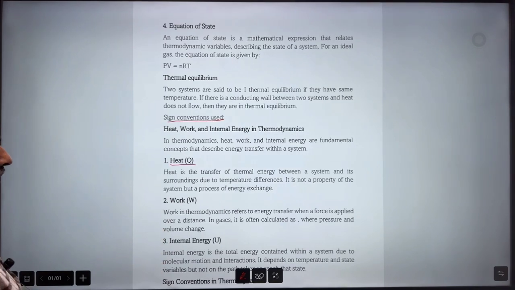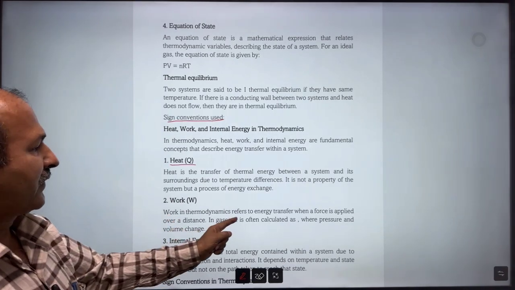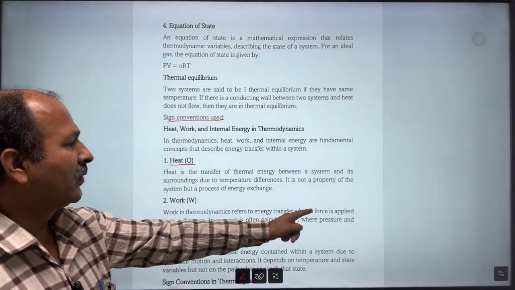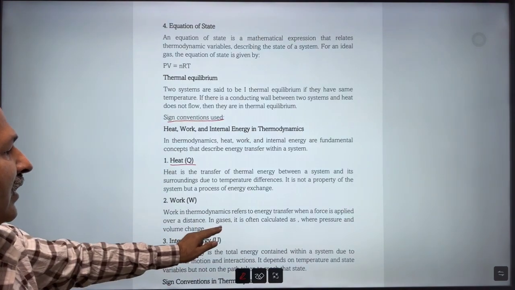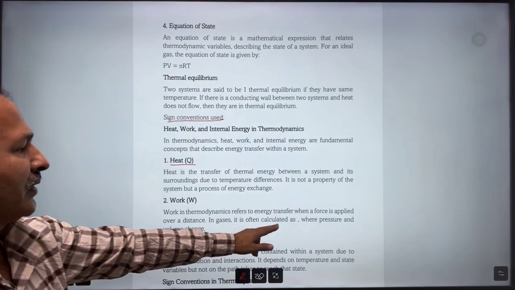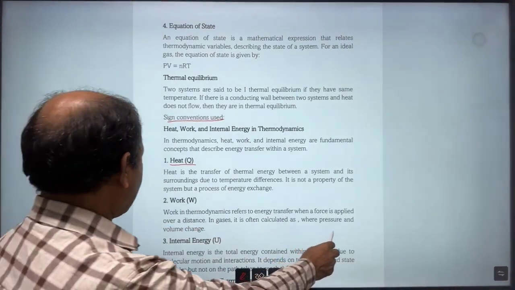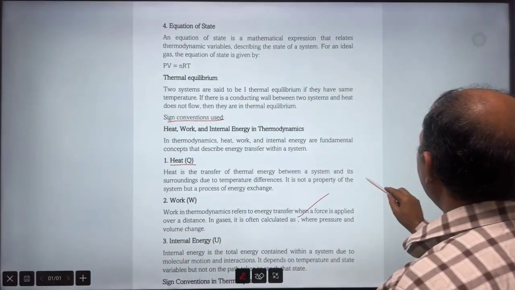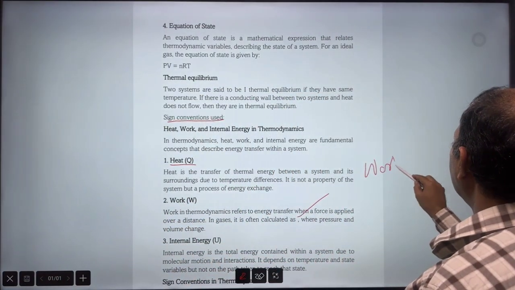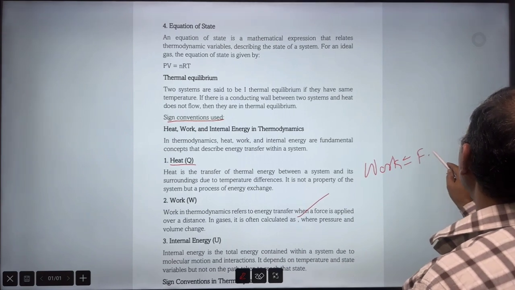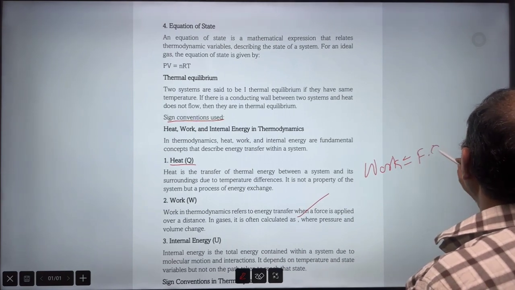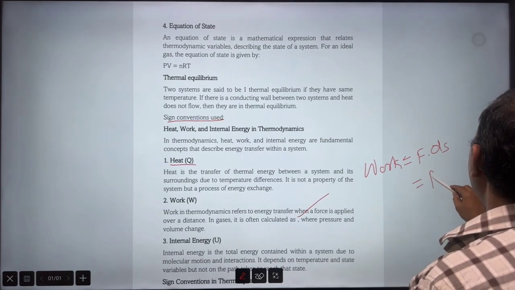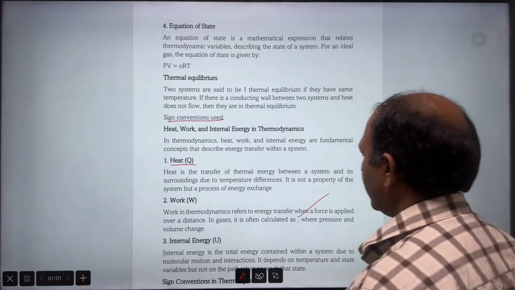Then comes work. Work in thermodynamics refers to the energy transfer when a force is applied over a distance. In gases, it is often calculated in terms of pressure and volume. So here, generally, work we write as F into dS, which can be written as PdV, right?